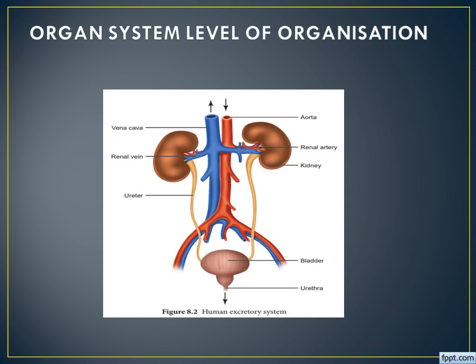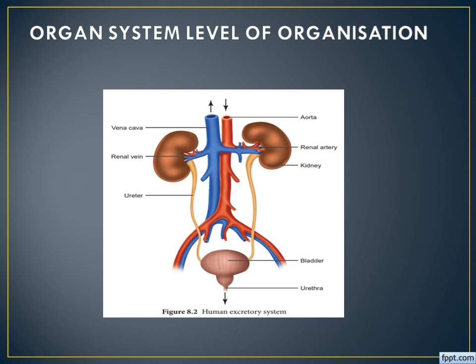So here, for example, we can see the pair of kidneys, pair of ureters, urinary bladder, urethra. All those are separate organs, but they are linked with one another to do one same function, that is known as excretion. Understand? That is why it is known as a system, organ system.